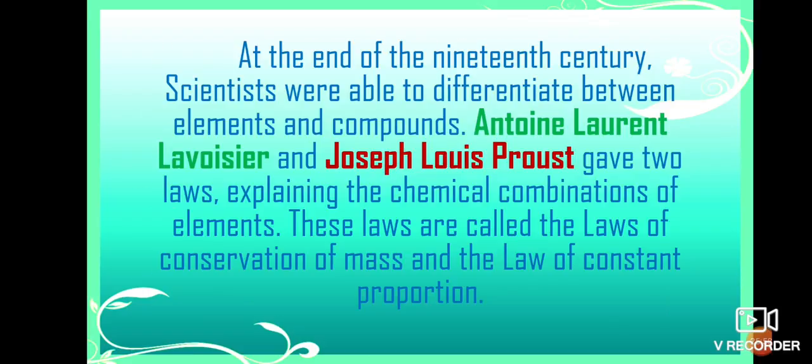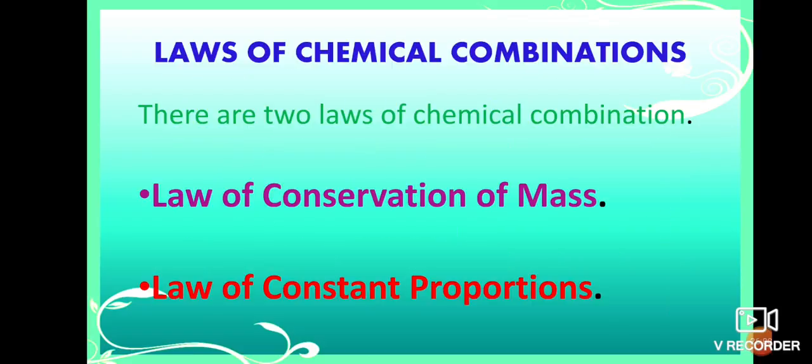Okay, so what we call laws of chemical combinations means here we are adding chemicals to combine or to form another combination. So how many laws are there?